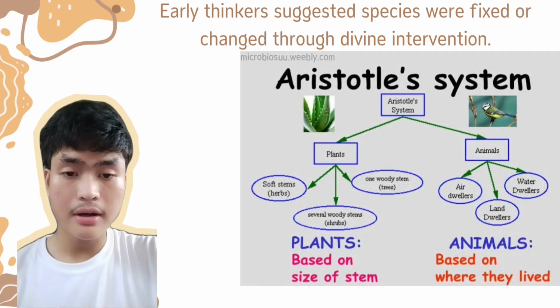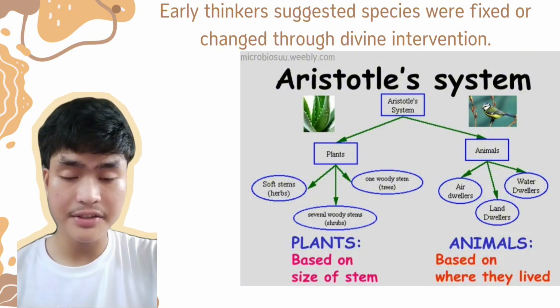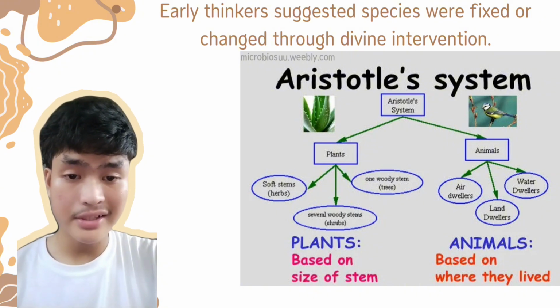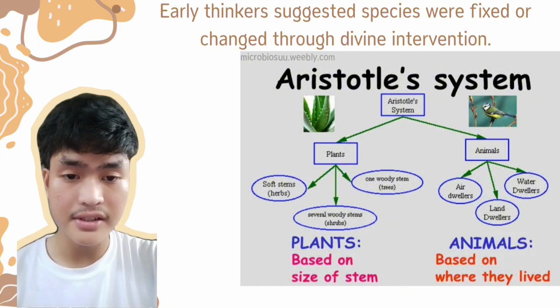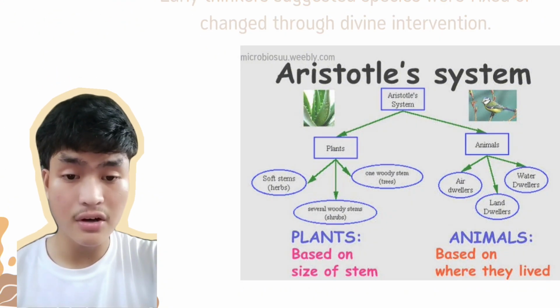Before Darwin, most believed species were fixed and unchanging. Aristotle classified life into a hierarchy, and religious views supported the idea of divine creation. However, fossils and biological discoveries suggested that species had changed over time.